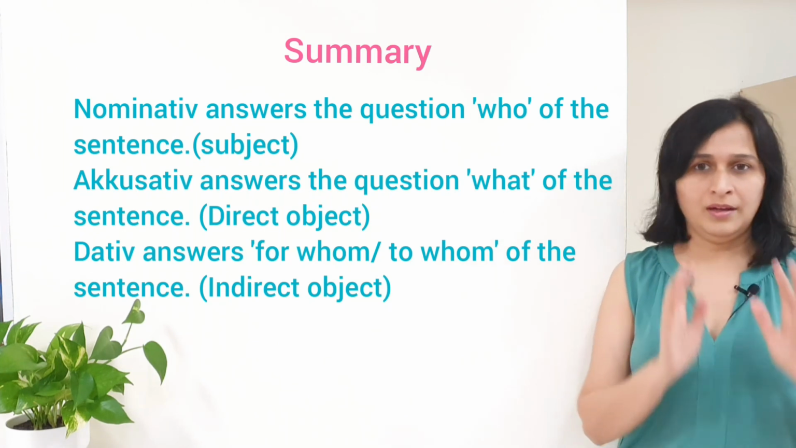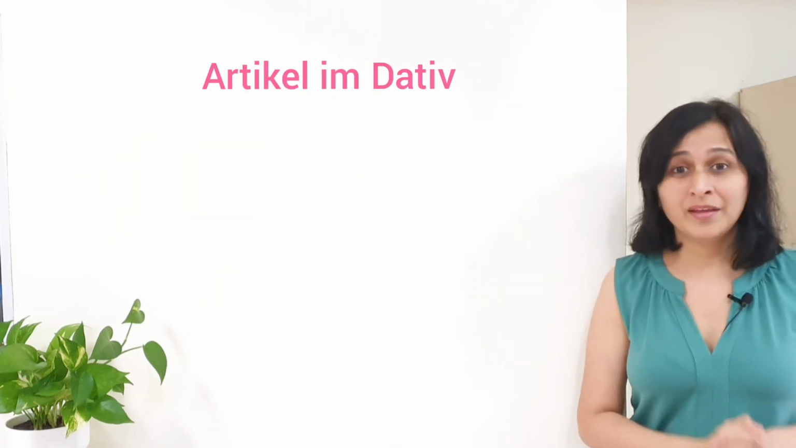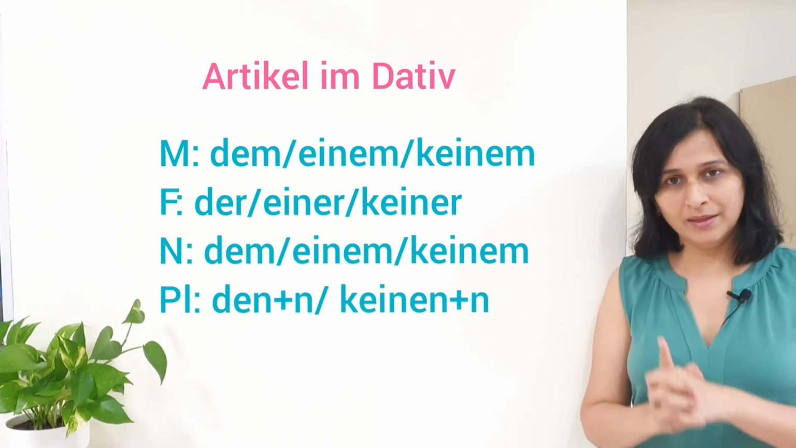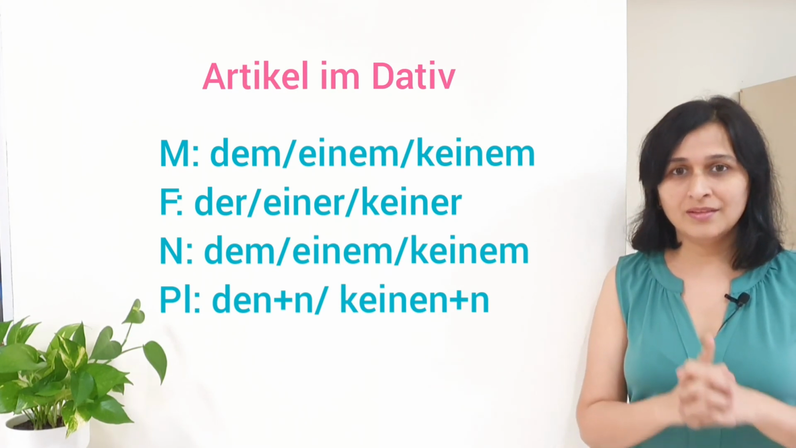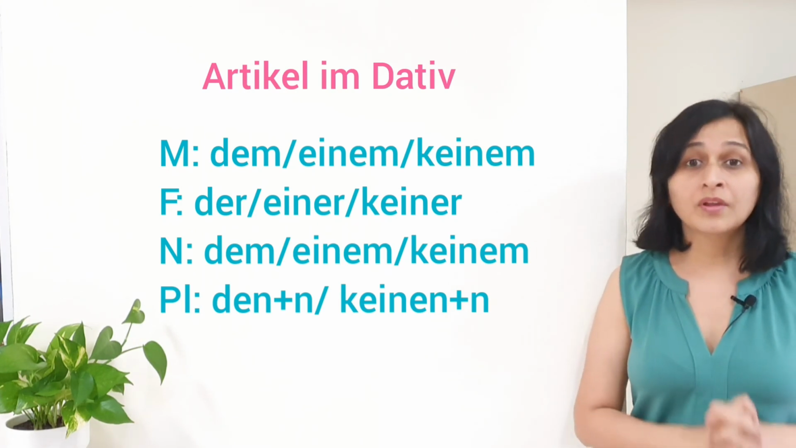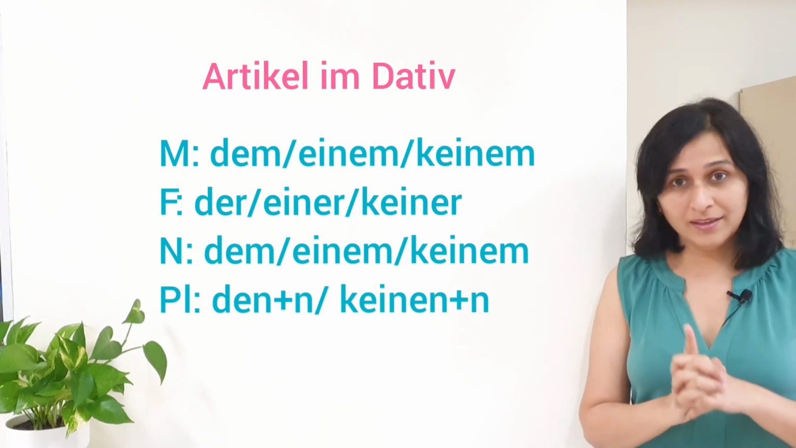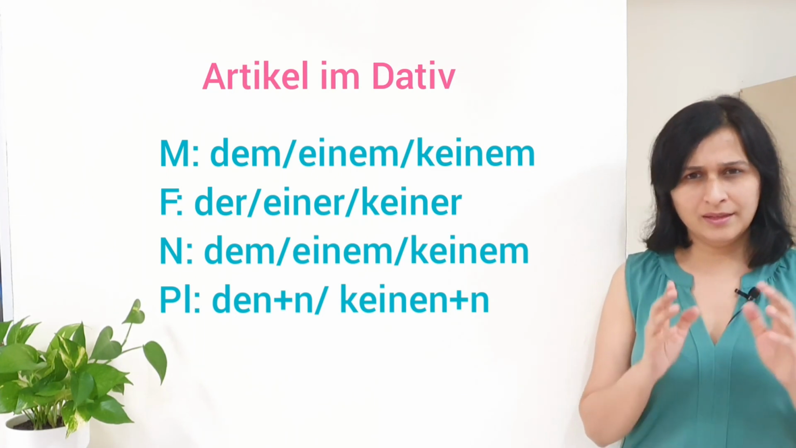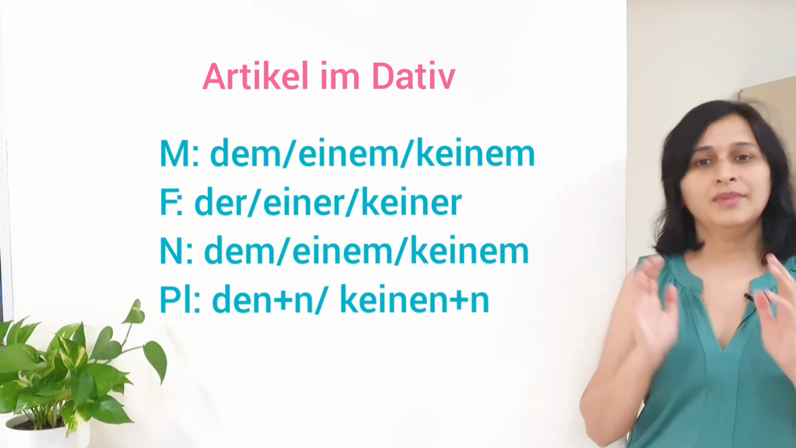Let me revise the articles in dative once again. Masculine is dem, einem, keinem. Feminine is der, einer, keiner. Neutrum is dem, einem, keinem. Plural is den plus n or keinen plus n.